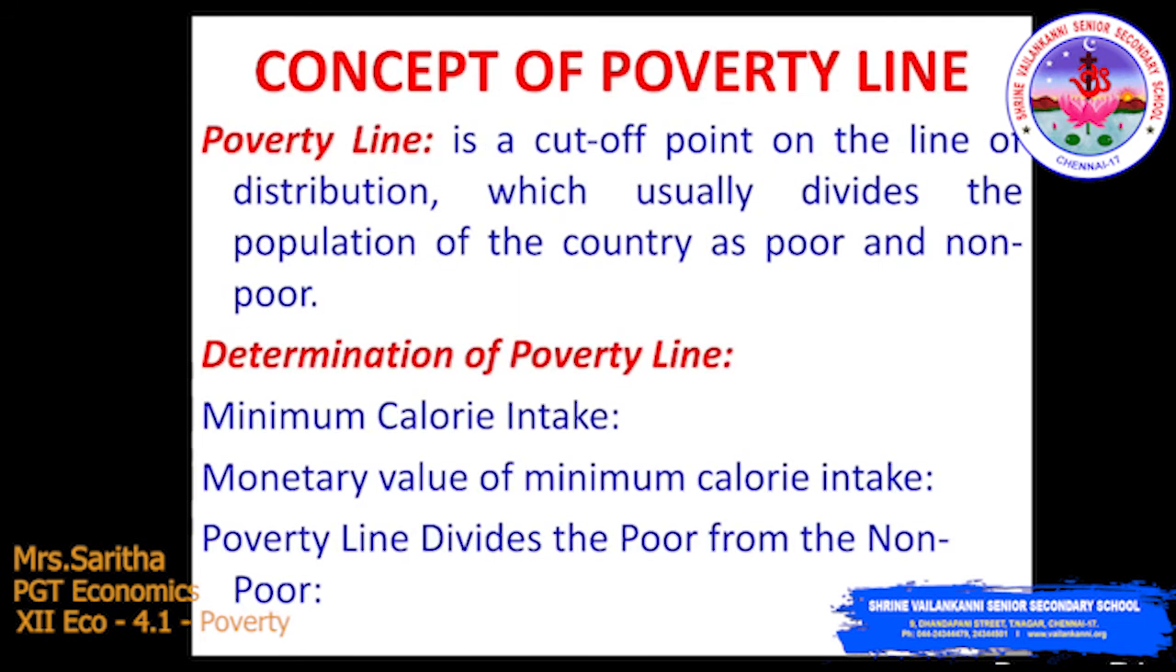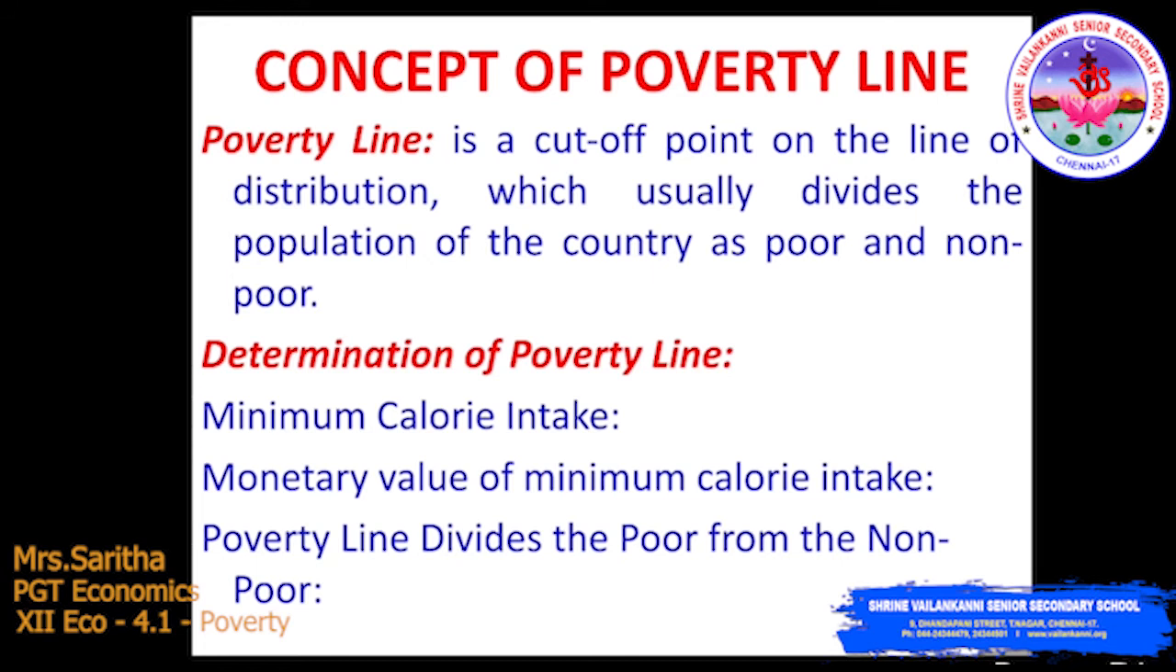Now we'll move on to the concept of the poverty line. The poverty line is a cutoff point on the line of distribution which usually divides the population of the country into poor and non-poor. So what is meant by line? Line is the cutoff point of the line of distribution. In that line, they are dividing people into two, isn't it? One is below poverty and the other is above poverty. The people having income below the poverty line are called poor, and the people with income above the poverty line are called non-poor.